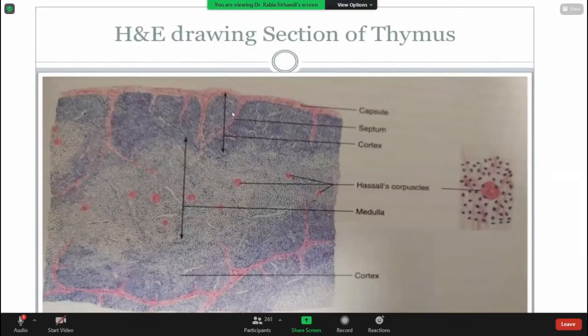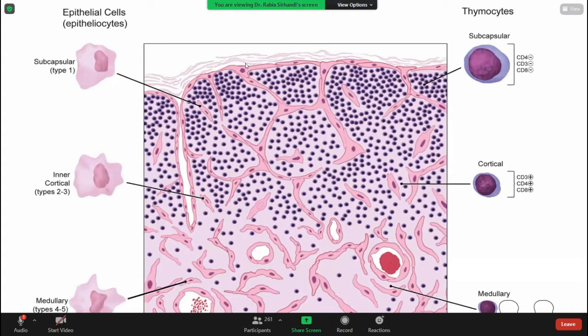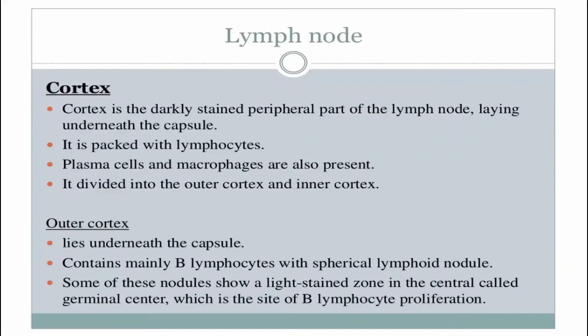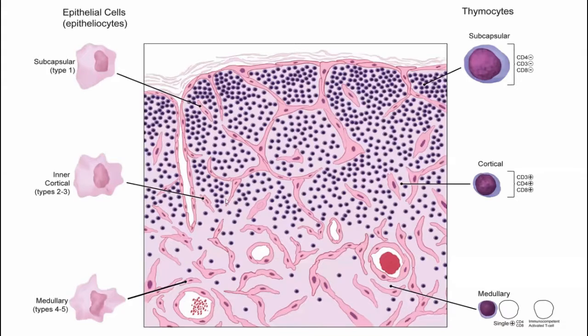See the picture. This is the connective tissue capsule. This is the cortex and this is the medulla, the lighter stain area.